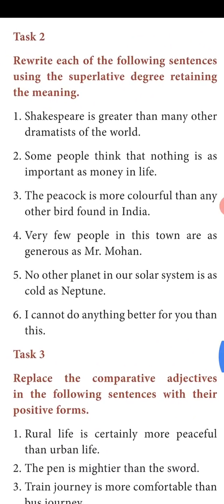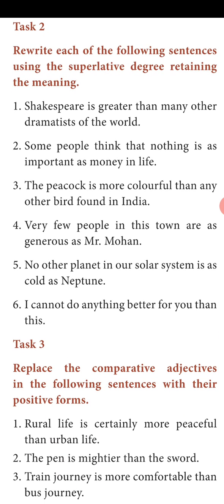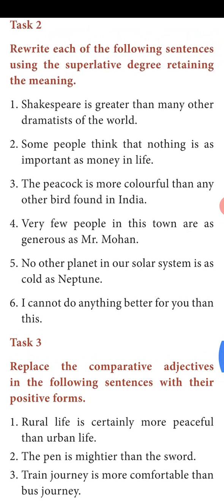The second task, rewrite each of the following sentences using the superlative degree, retaining the meaning. The meaning should not change. Shakespeare is greater than many other dramatists of the world. It is also second type because many other dramatists is given here. Many other and most other in comparative is used, that is second type. So change into superlative degree. I said to you earlier that superlative degree and comparative degree, the beginning remains the same. So Shakespeare is, instead of greater than, what do you have to use?